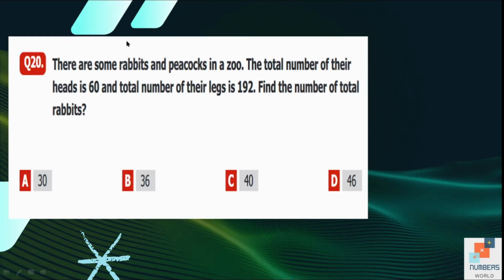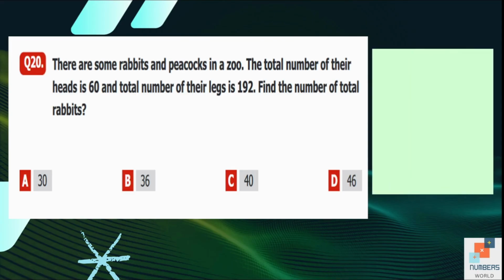20. There are some rabbits and peacocks in the zoo. The total number of their heads is 60 and the total number of their legs is 192. Find the number of total rabbits. So rabbit is represented by R and peacock is represented by P. So we are going to make our first equation, the number of heads is equal to 60. So we will write R plus P is equal to 60 because both of them have one head. Then the total number of their legs is 192. There are 4 legs of a rabbit and 2 legs of the peacock. So that's why we will write 4R and 2P.